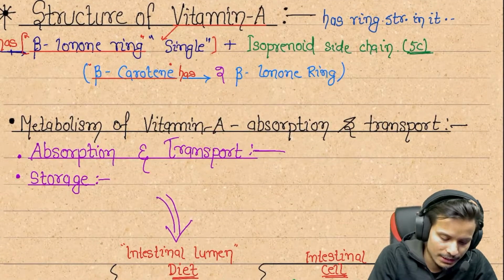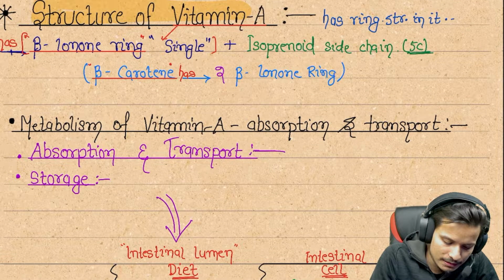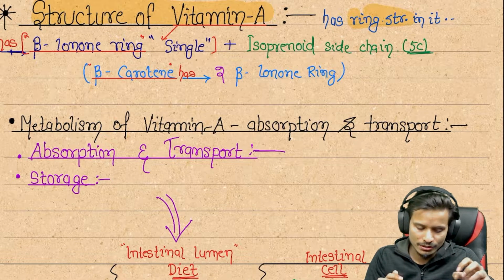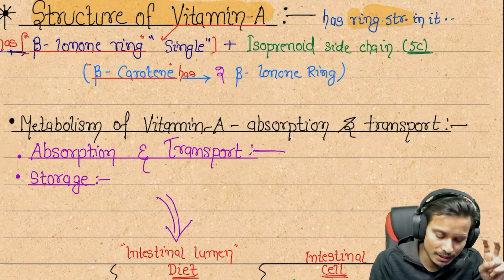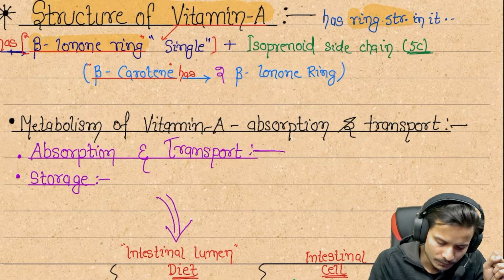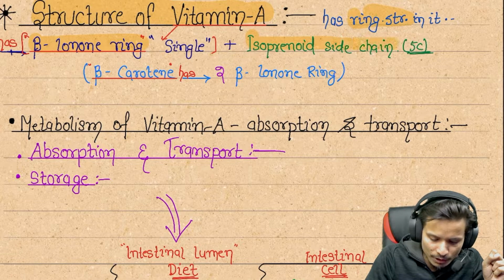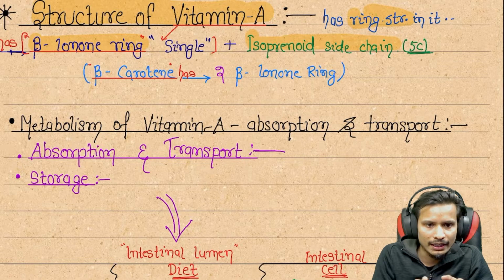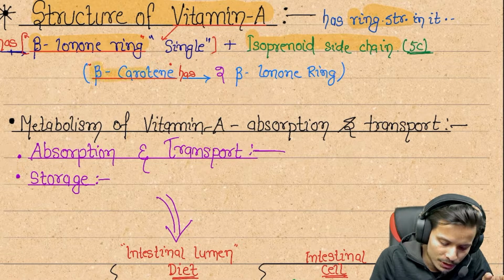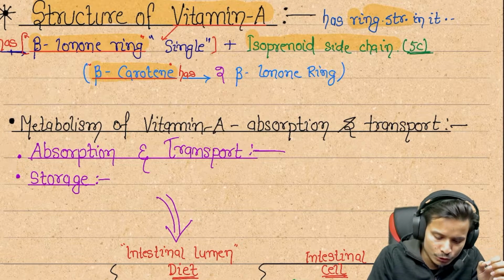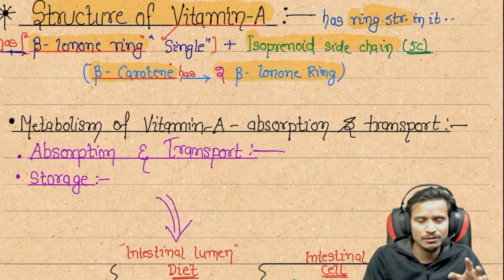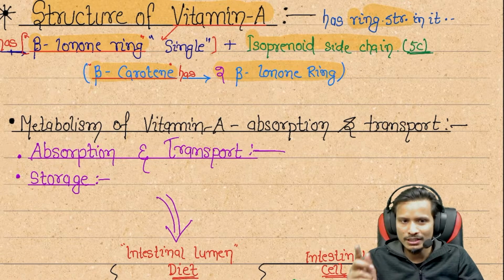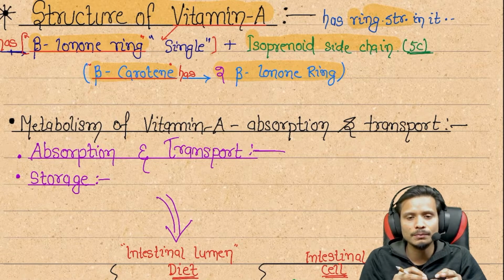Next we can see the structure of vitamin A. It is a ring-like structure, and in this ring of the vitamin A structure, there are two main parts present. The first one is the beta ionone ring, and the next one is the isoprenoid side chain, a 5 carbon compound, which is attached to the beta ionone ring. Beta carotene basically has two beta ionone rings. It means one beta carotene has two beta ionone rings and one isoprenoid chain. These combine together and form the vitamin A structure.